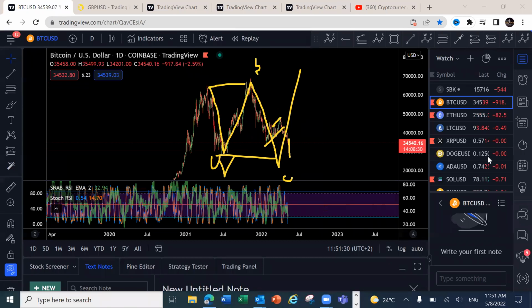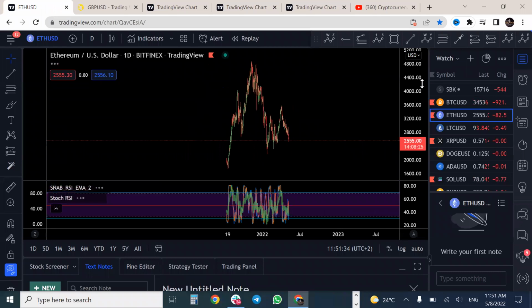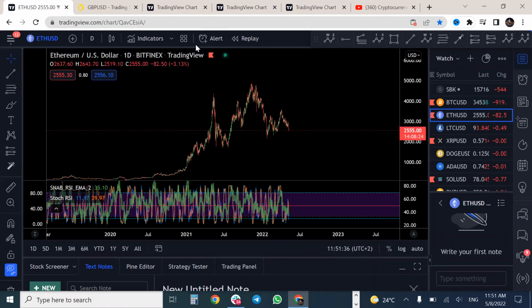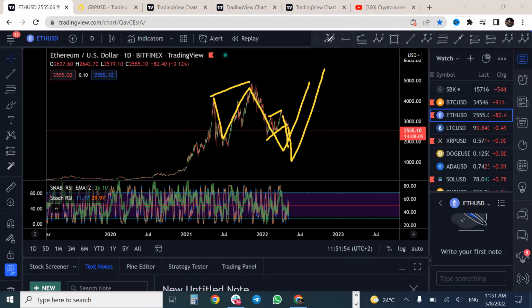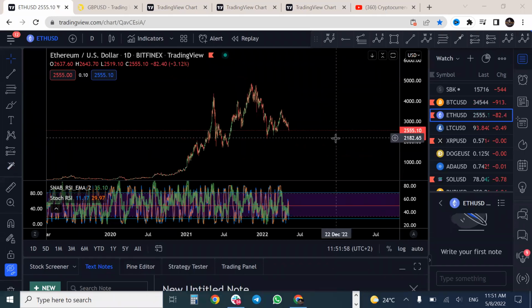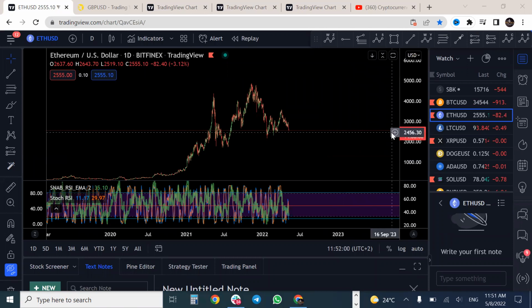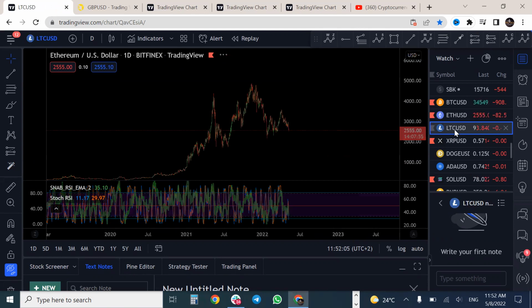Similarly, Ethereum, we're expecting the same thing. We're expecting this one to play out this expanding flat or a running flat. Running flat if it does not break this low, expanding flat if it breaks the low here. But Ethereum, just like Bitcoin, we're expecting it to drop as low as 1,500, 1,700. We can see on Ethereum a simple three-wave structure here, and we're going to see more upside on Ethereum. It will be a very interesting area to buy Ethereum at 1,500, or if it even goes to 1,000, that will be a very interesting area to buy Ethereum.